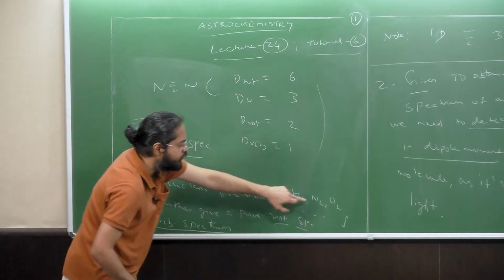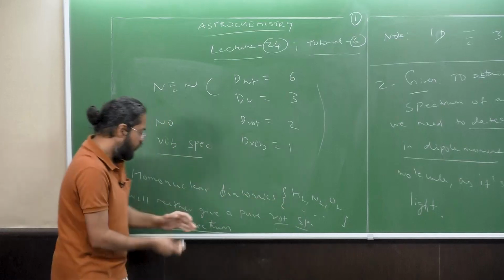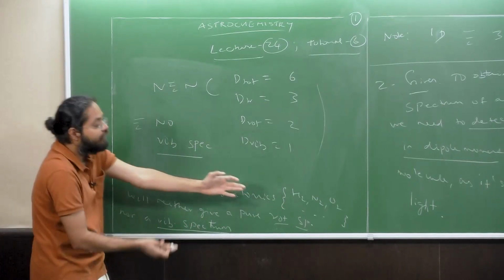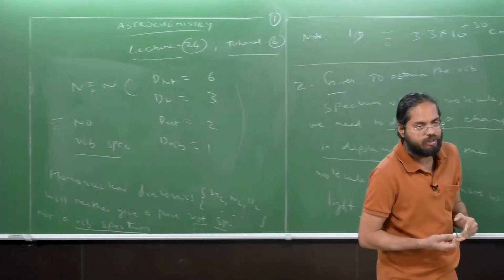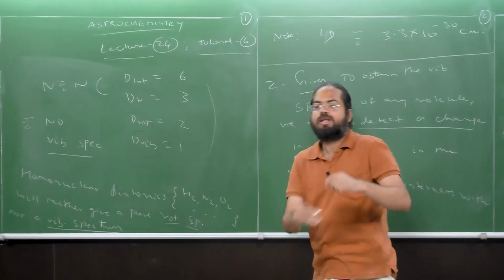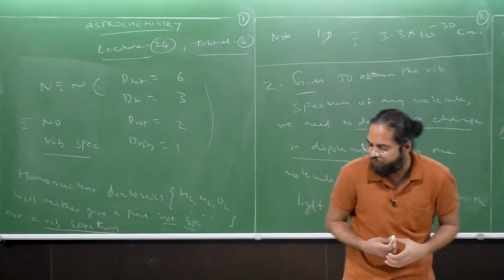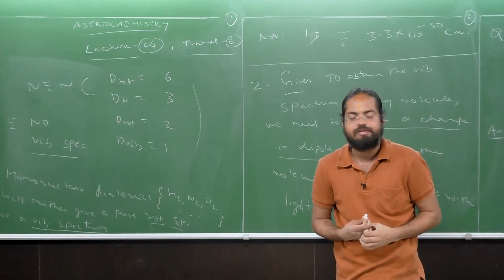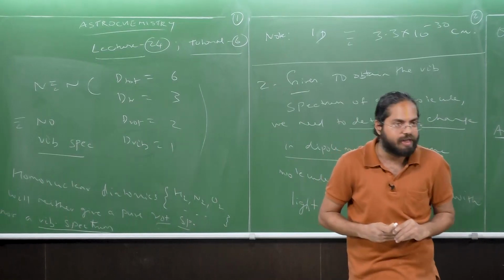Homonuclear diatomics such as H2, N2, O2, etc., will neither give a pure rotational spectrum nor a vibrational spectrum, for different reasons. No pure rotational spectrum because the dipole moment is 0 to begin with. And no vibrational spectrum because even though they vibrate, the vibrations will not induce a change in the dipole moment. So in any case, there will be no spectrum. Are we clear with this?